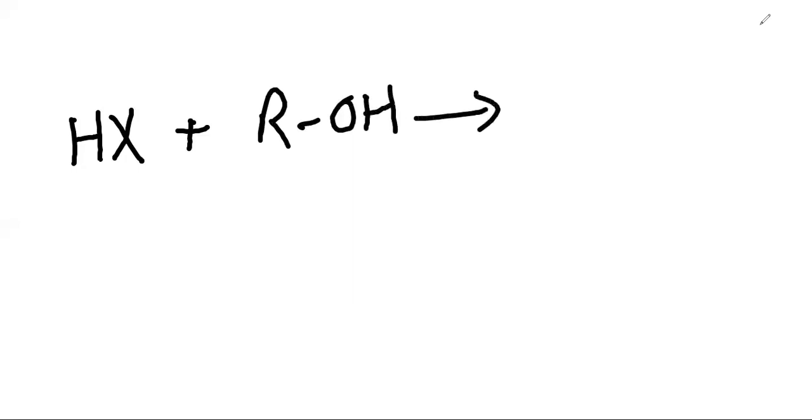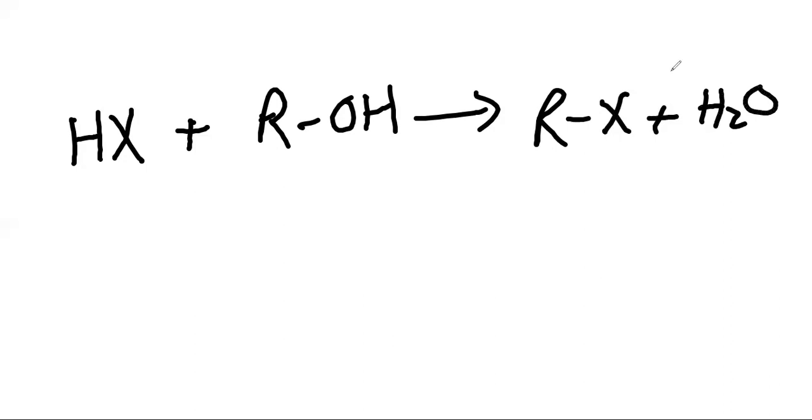All right, so now I'm talking about the reactions of the alkyl halides. Alkyl halide: HX means hydrogen with any halogen, reacting with the functional group ROH, meaning alcohol. You can obtain RX plus H2O. This is the general equation.